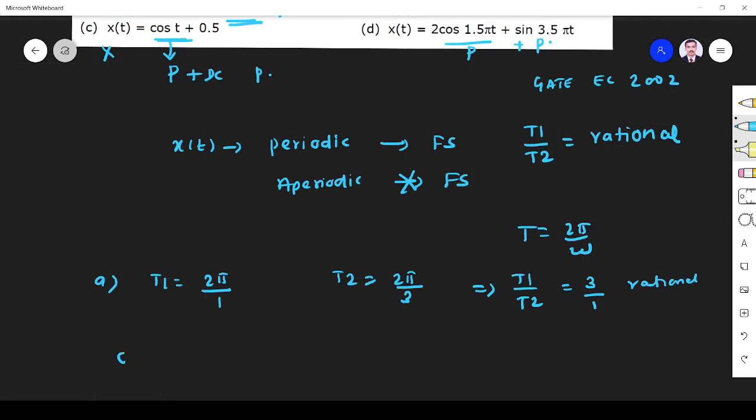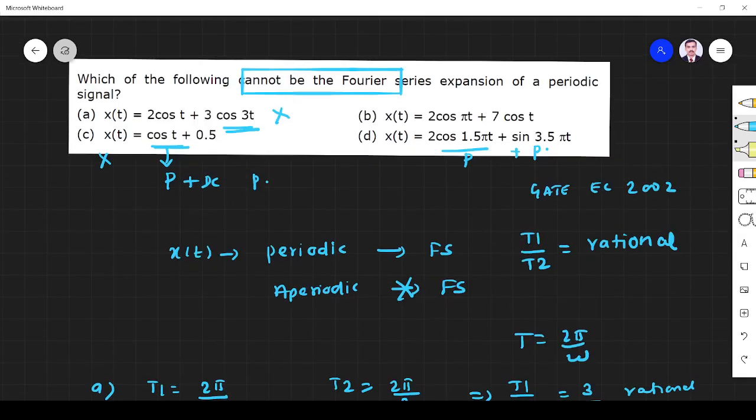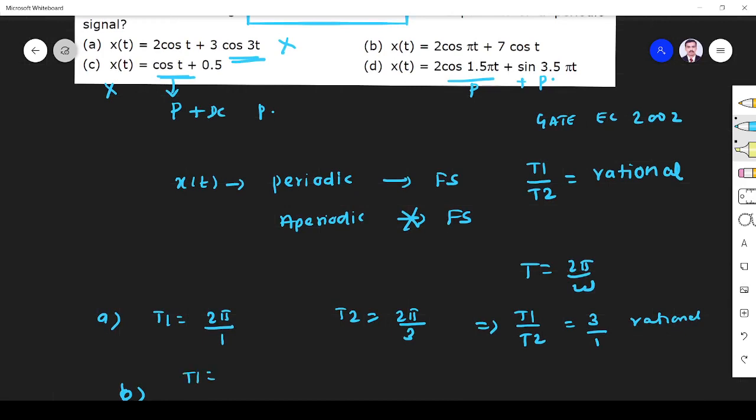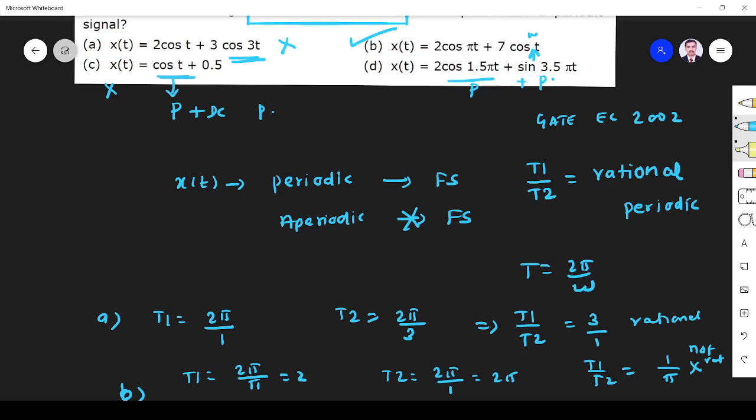So let us take B. What is the periodicity of first one? T1 is 2 pi by pi, that is 2. T2 is 2 pi by 1, so that is 2 pi. For this omega is pi, for this omega is 1. So what is T1 by T2? T1 by T2 is 1 by pi. It is irrational, not rational. So the answer is B only. Rational means periodic, irrational means aperiodic. So it is an aperiodic signal and Fourier series cannot be used.